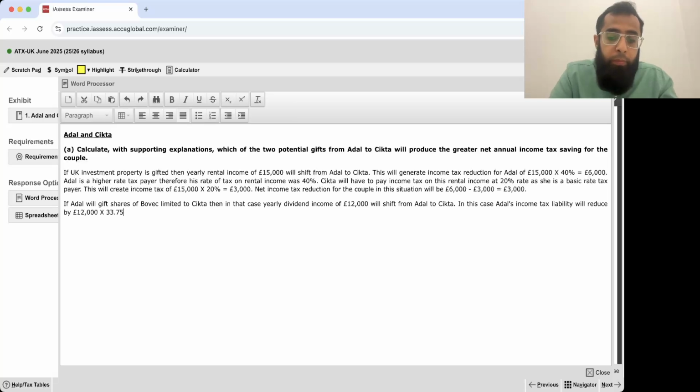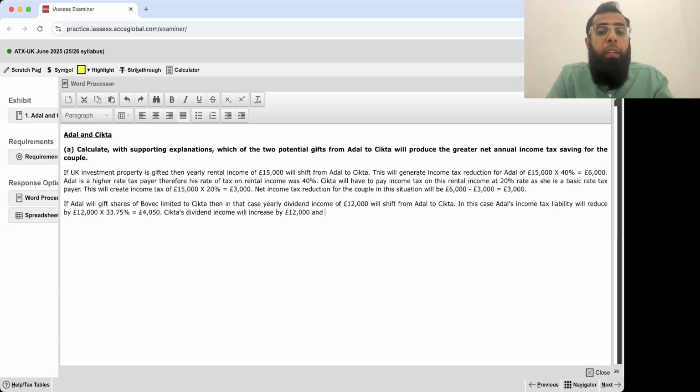The tax rates are also given in the tax rate sheets. So ADL's tax will reduce by 33.75%, which gives us £4,050.